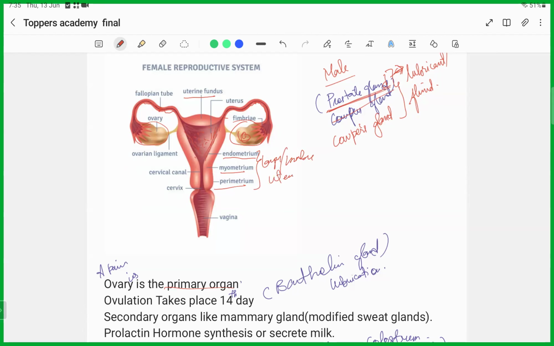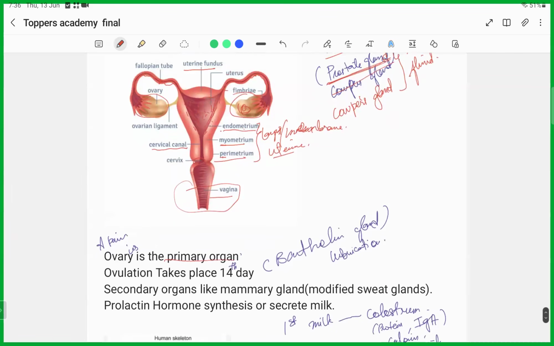The outermost layer is the perimetrium, the myometrium is the middle, and the innermost is the endometrium. This is the uterus, commonly known as the womb. Then there is an opening of the uterus known as the cervical canal and cervix, and this is the outer region, the vagina. This is the structure of the female reproductive system.